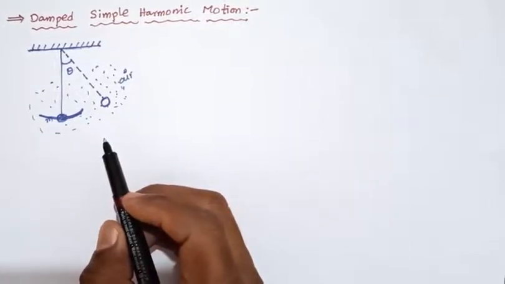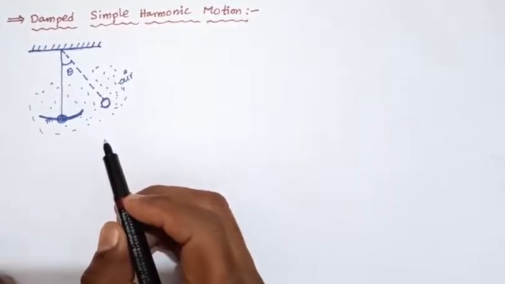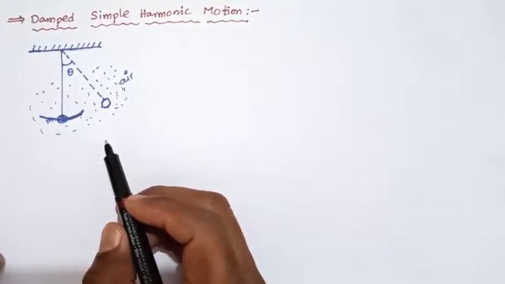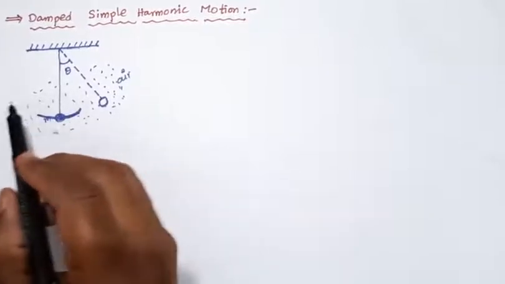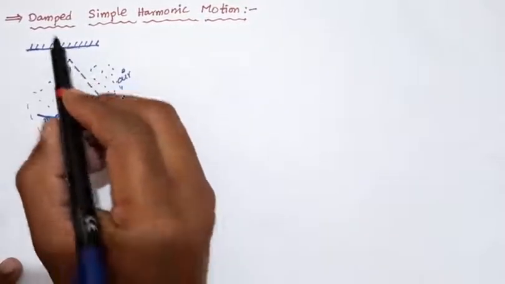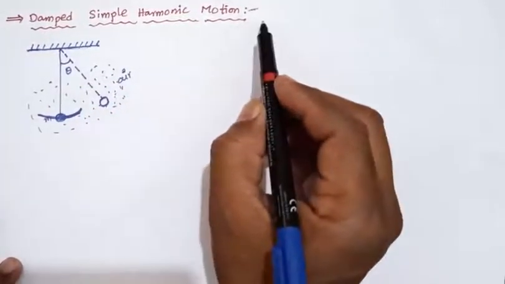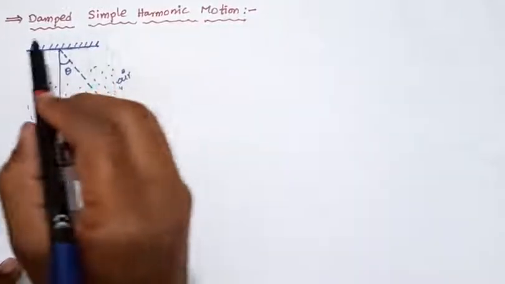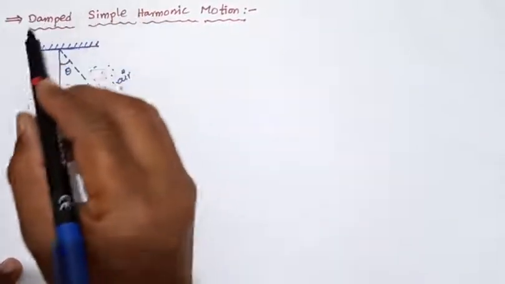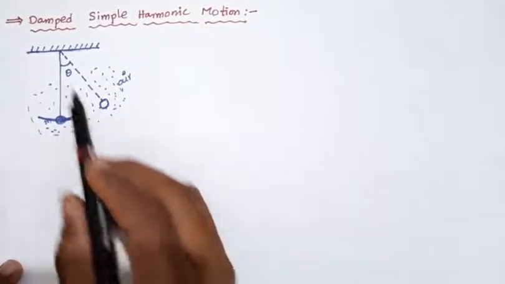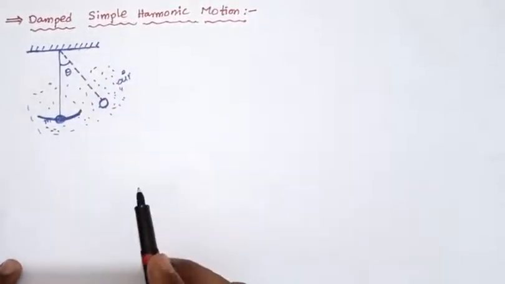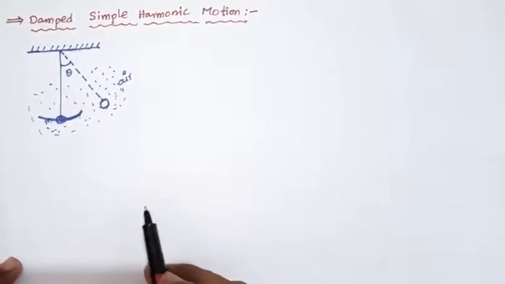Here the pendulum is said to execute damped oscillations. This type of oscillation is called damped simple harmonic motion.